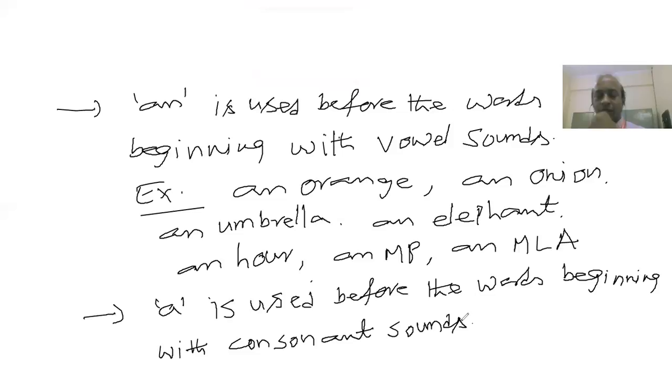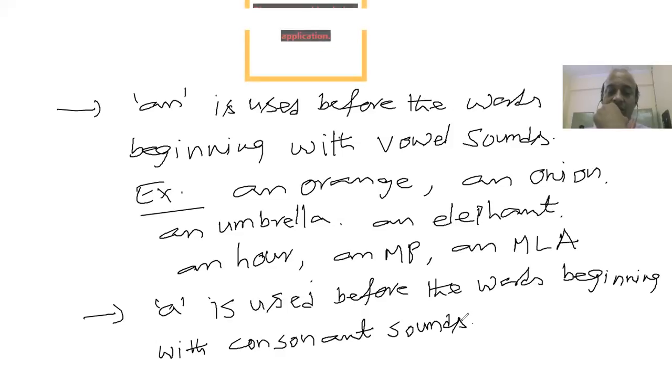So this is very important, right? People used to say, and we used to listen, that a is used before the words beginning with consonants. It's not consonants. It is used before the words beginning with consonant sounds. So don't be under the impression that an is used before the words beginning with vowels and a is used before the words beginning with consonants.